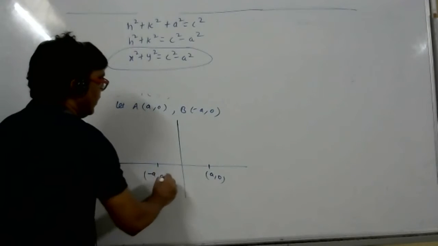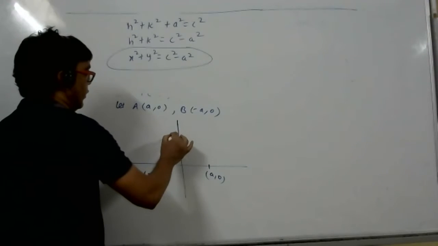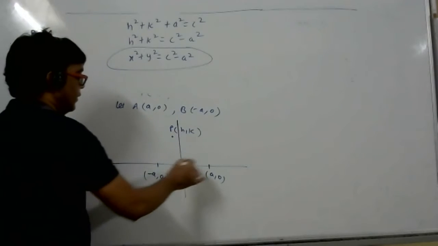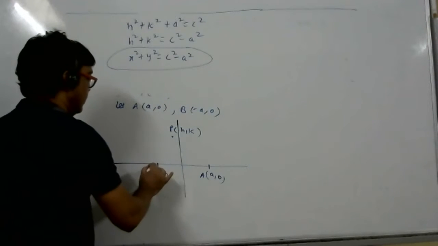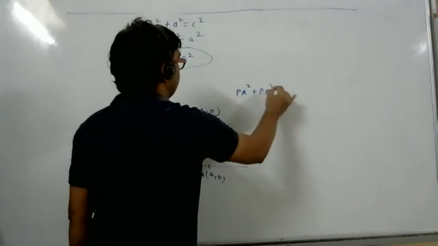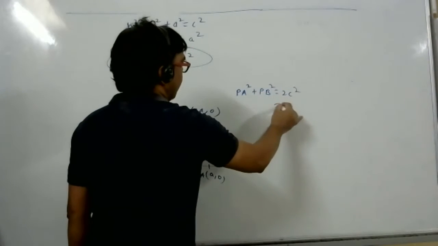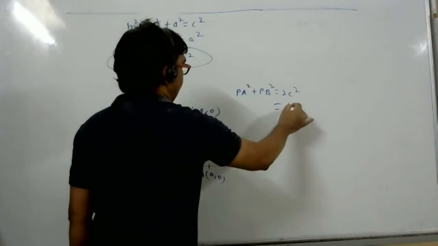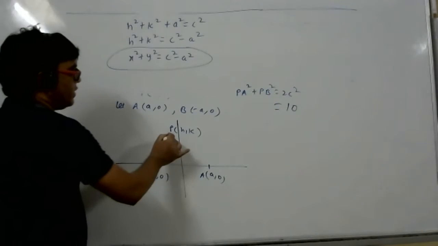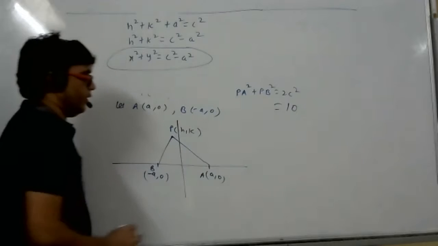Now there is a moving point. Suppose this is the moving point. This point should move such that, suppose this is A and this is B, PA square plus PB square is equal to 2C square. 2C square means some constant. Suppose it is 10. Now this distance square plus this distance square should always be 10.